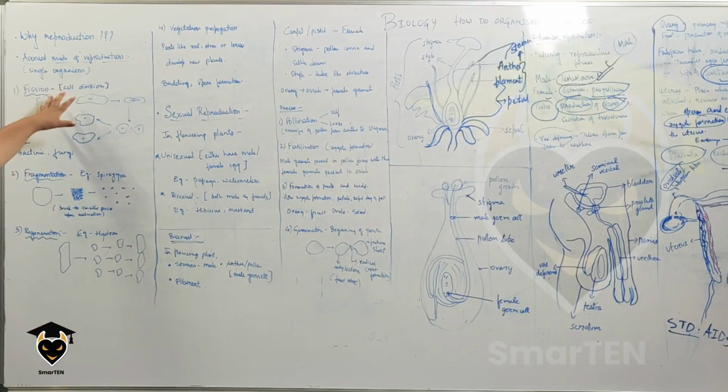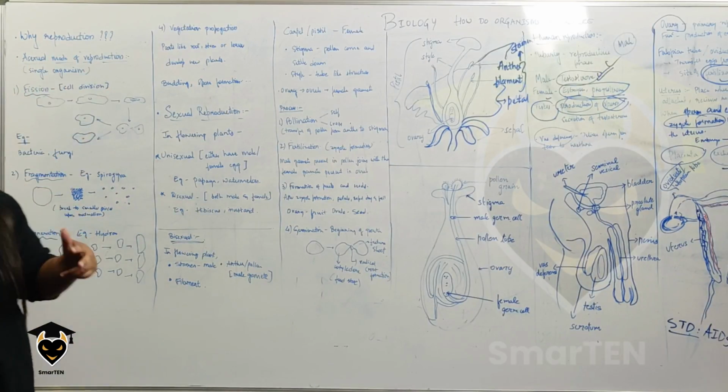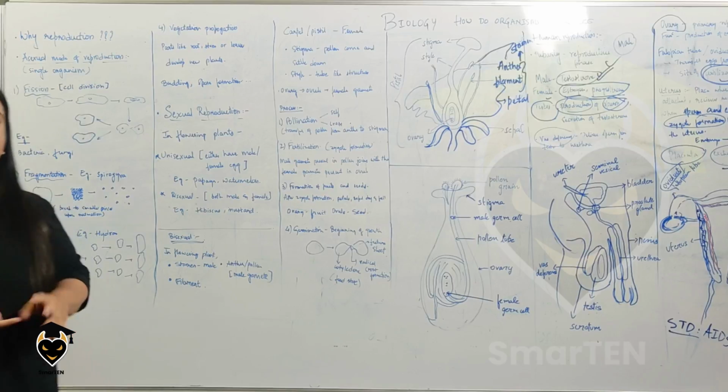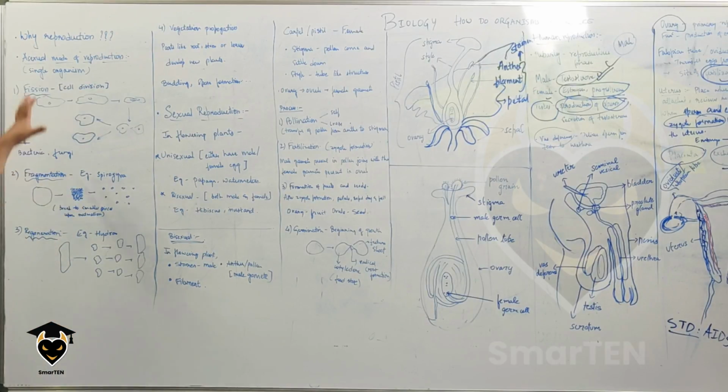Now, reproduction is mainly of two modes, asexual reproduction and sexual reproduction. First, let us go through what the asexual mode of reproduction means. It is nothing but the reproduction happening in a single organism, where there is just either a male or a female one which is responsible for the reproduction. There are various methods of the asexual mode of reproduction.